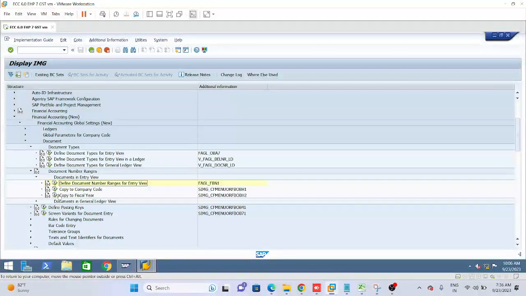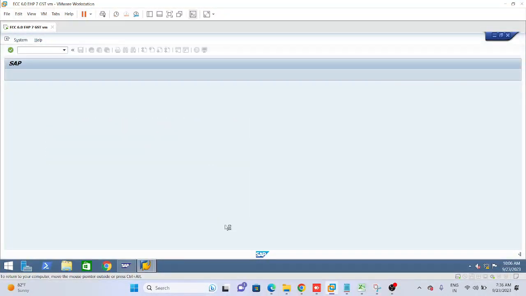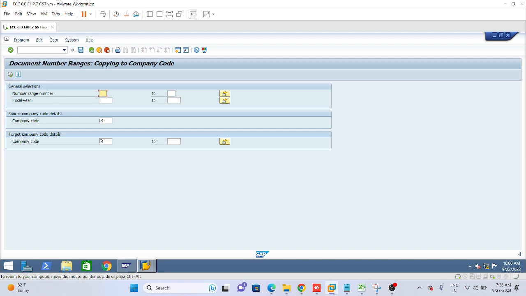Copy to company code. T code is OBH1. Copy to company code. T code is OBH1. Execute it. Copy to company code, T code is OBH1. Execute and hit enter. Okay. Now see, we have come to this screen. You can see the screen.